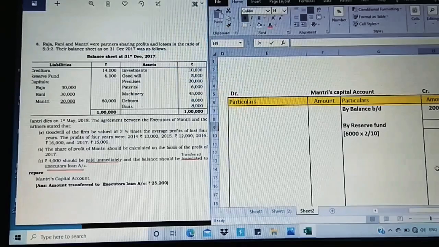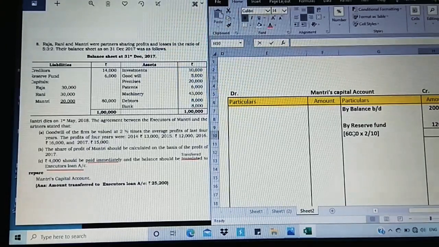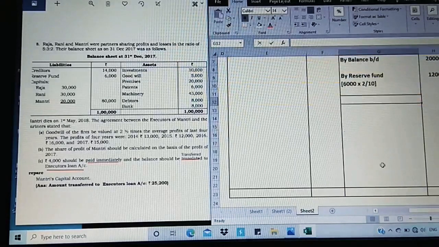So 6000 into 2 by 10 gives me 1200. I've done this. Next, we have taken up 2, that is capital as well as reserve fund is over. Now moving on to the adjustment. First, goodwill. So going for the calculation, we have to go first for the calculation. Before that, let me just fill it up so it's easy.